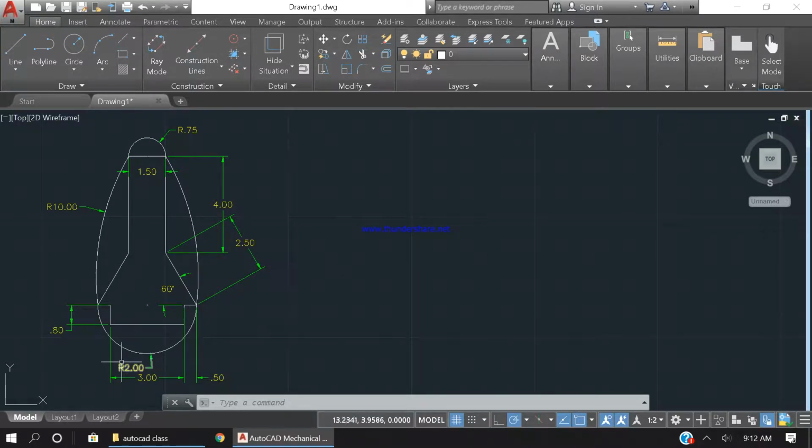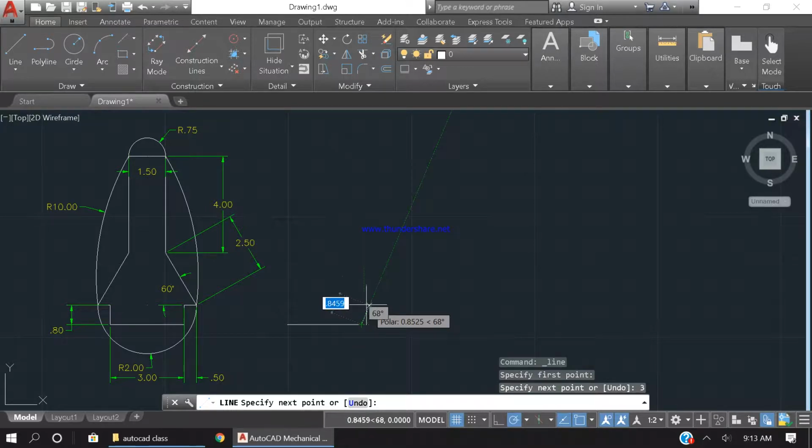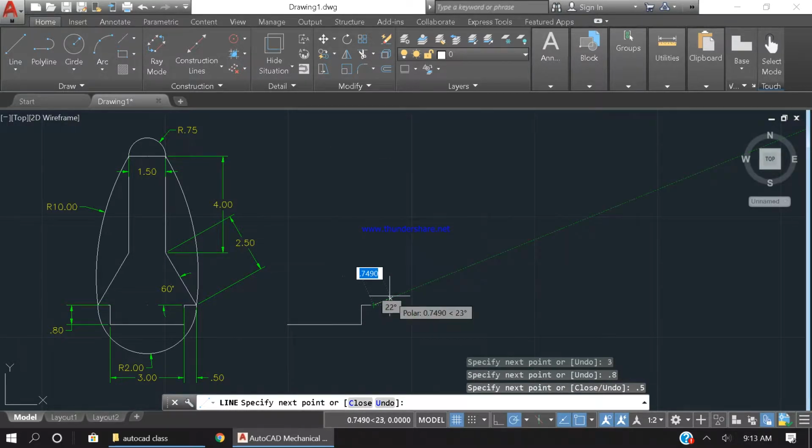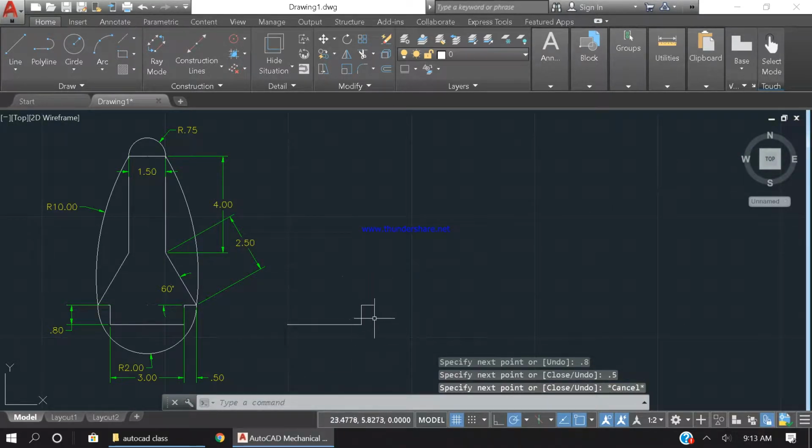Okay, so I know this line is starting at 3, right? So I'm going to make this line. Actually, I want to align it with this. You guys can just start anywhere on the drawing, it doesn't matter. So start point, then 3, press enter, and up is going to go 0.8. So I'm going to do 0.8, enter, and this side is going to go 0.5, enter. Okay, so now I made this.